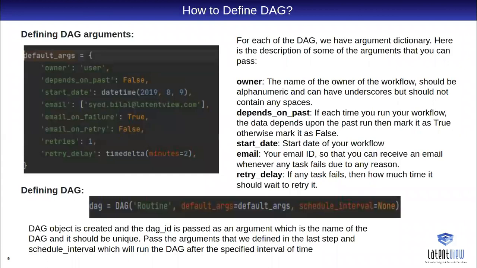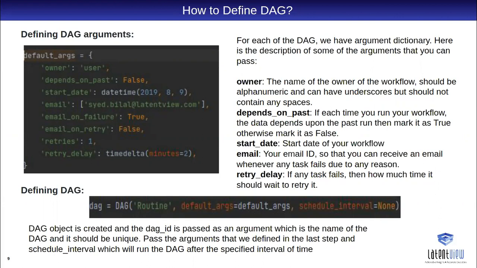We'll see how to define a DAG. We will see all this in the demo, but just to show, we define a DAG with default arguments. These are all in an argument dictionary, which is a must while defining a DAG. So we define the owner, and then we say whether the task depends on past, and we define the start date of the workflow.